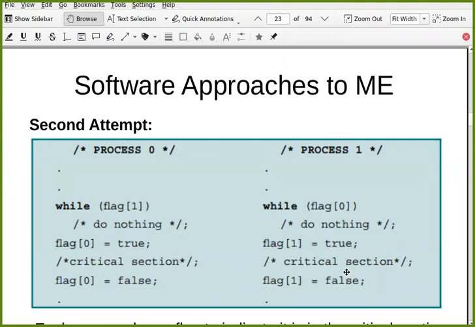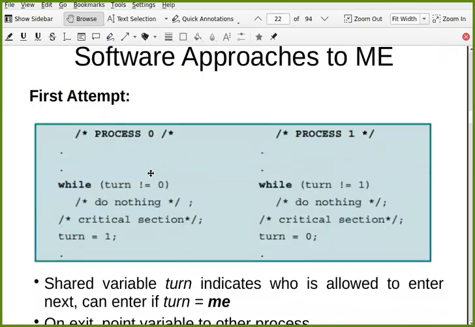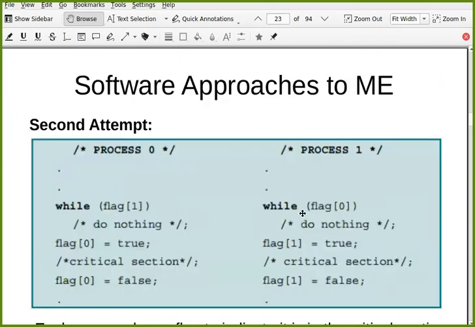And you can see that, in fact, this attempt is worse than the first attempt, because at least in the first attempt, it guarantees mutual exclusion, whereas there is no guarantee of mutual exclusion in this case. There are some cases where mutual exclusion is not guaranteed, not in all cases. One case that I just described: one instruction from one process, then one instruction from the other process, again one instruction from one process. If that happens, then you can see that this code is not going to achieve mutual exclusion.